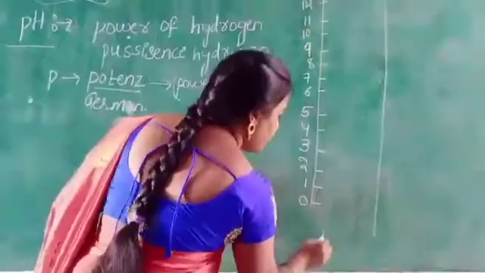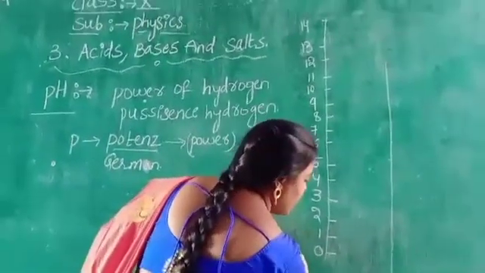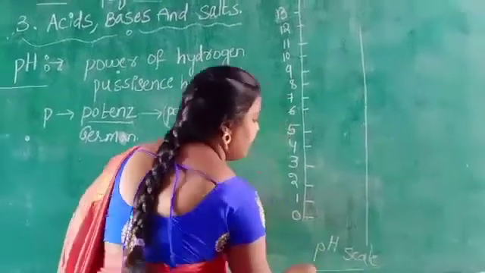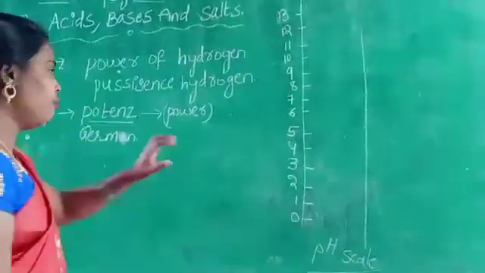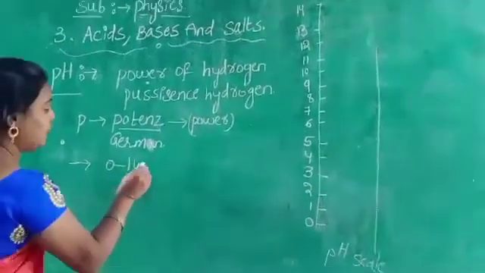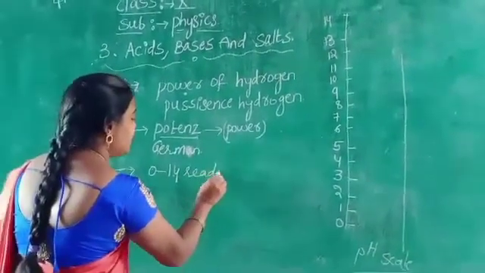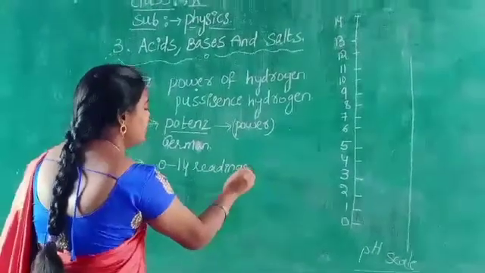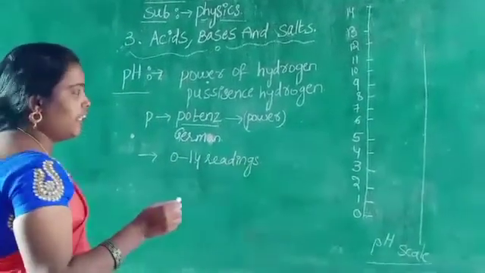This is your pH scale. The pH scale ranges from 0 to 14 readings.